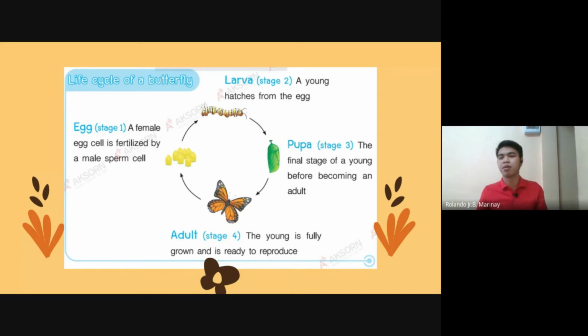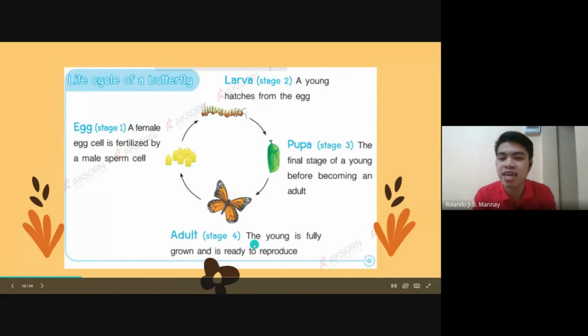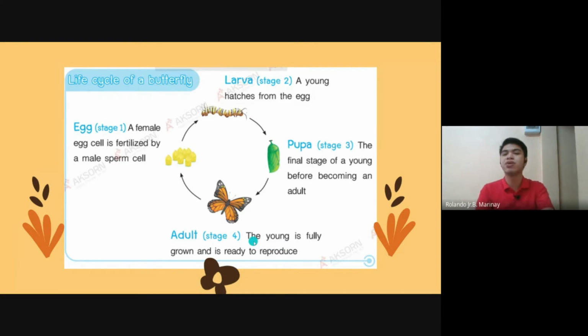Next, after being a pupa, after being covered, it becomes a butterfly. So the young is fully grown and is ready to reproduce. It becomes a mommy or a daddy butterfly. It becomes bigger and more beautiful. Is the butterfly beautiful? Okay, the butterfly becomes beautiful.